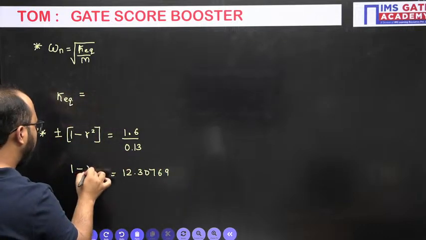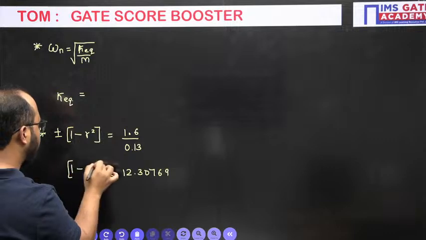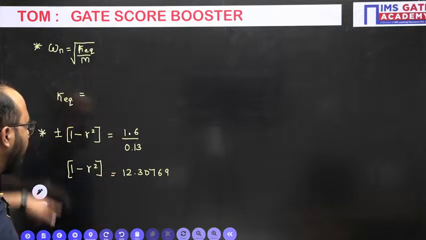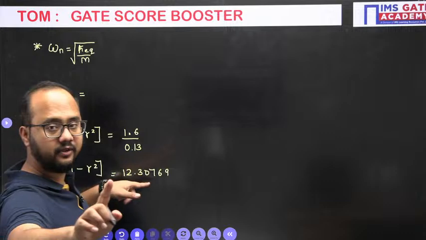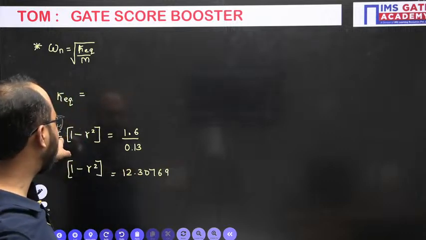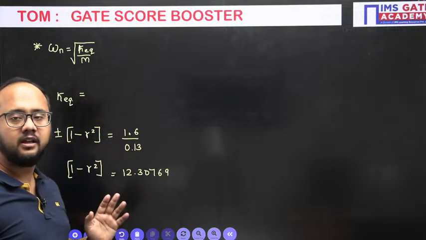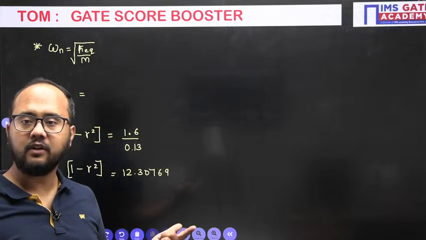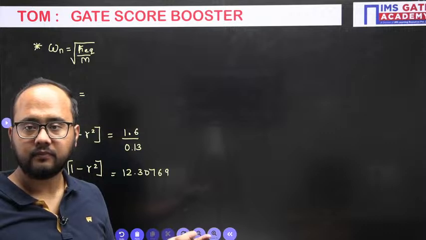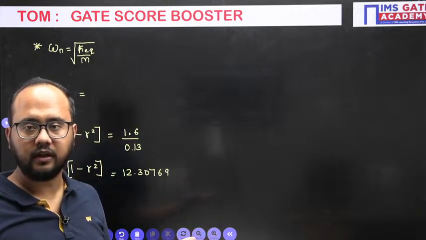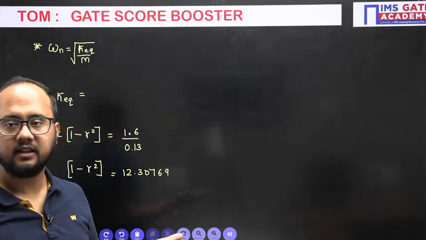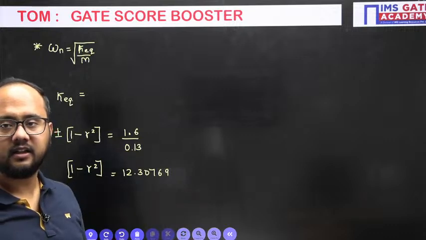Now whether I should use positive or negative sign here, which sign do I need to use? If I use the positive one, please understand this, everyone. If I use positive, what happens? R will go to that side and 1 minus 12.3 becomes negative. Negative we will not be able to solve. Right? Negative we are not able to solve here. Correct?